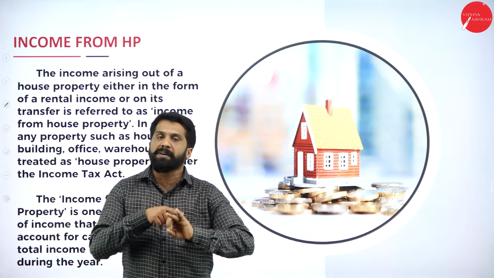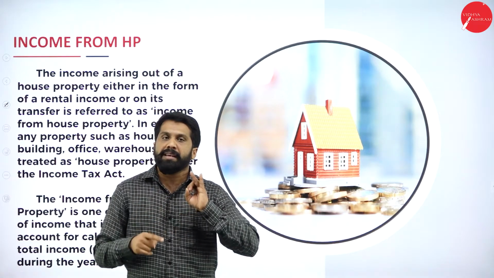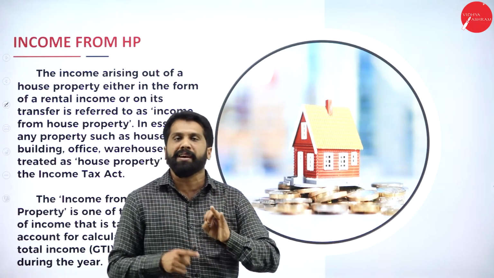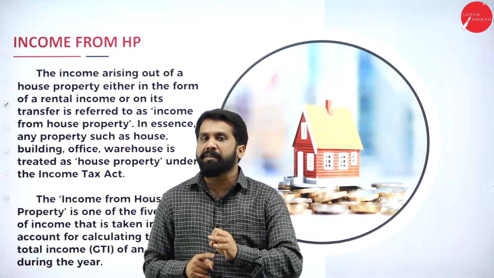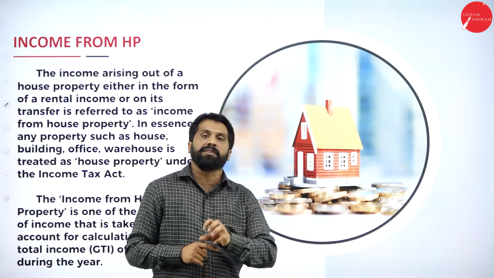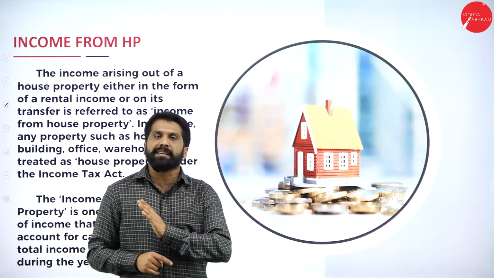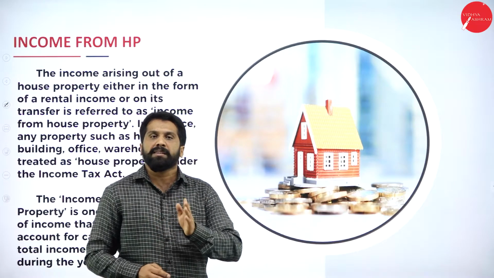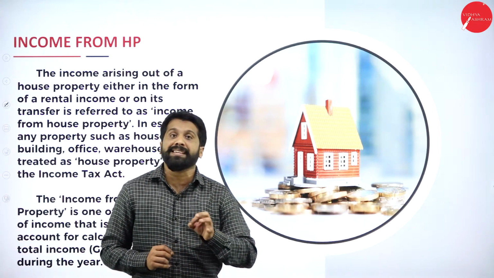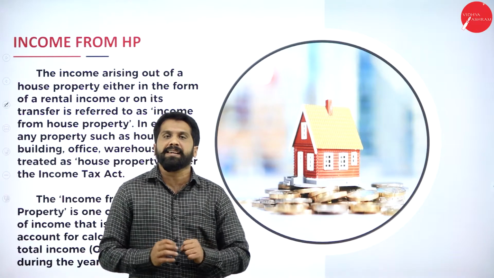These things you will repeatedly listen to or read in all the question papers. That's why I explained these two now itself. Vacant period means the tenant is not there, or they were there at that time and have permanently left, and the house is vacant. Unrealized rent means the tenant was there but has not paid the rent.